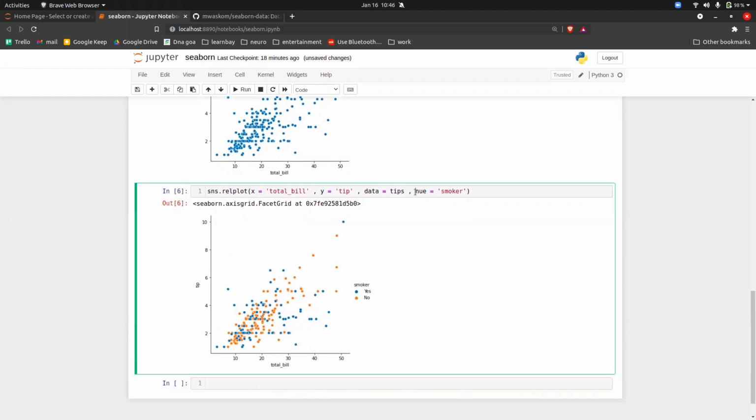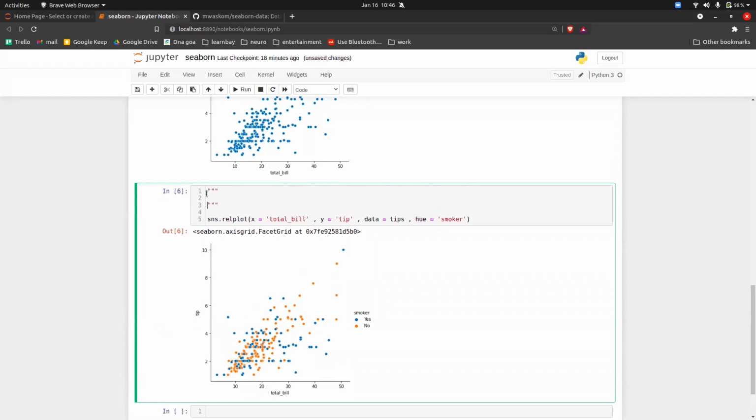So hue, the first thing is that it takes only the categorical variable. Second thing is hue is categorizing based on color. So let me write here so that it becomes a reference for you guys.